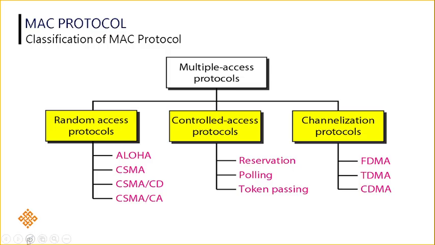So there are three categories of protocols: the random access protocols, controlled access protocols, and channelization protocols. In random access, we have Aloha and CSMA, that is carrier sense multiple access, carrier sense multiple access with collision detection and collision avoidance. These are the four categories of random access protocols.